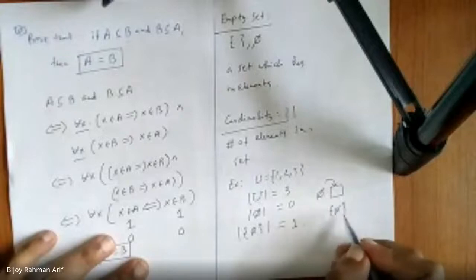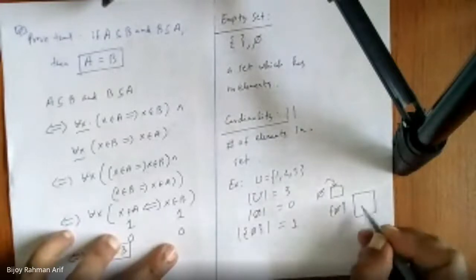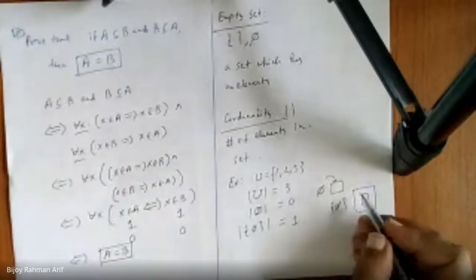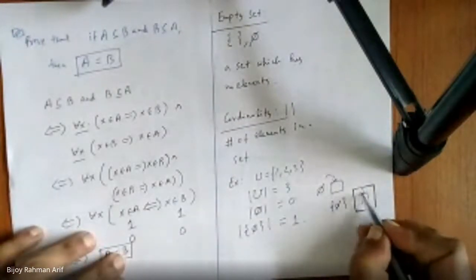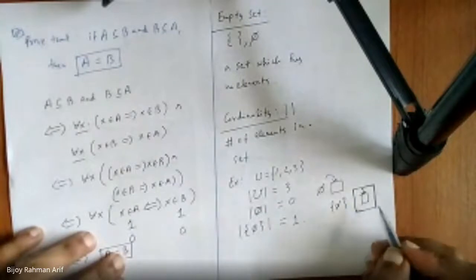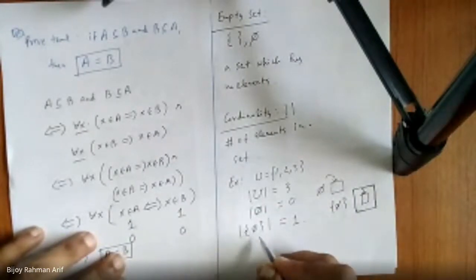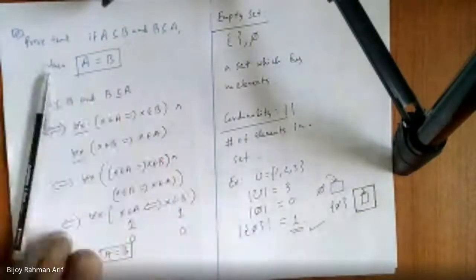The empty set is considered an empty box. Then what is the set of the empty set? It can be considered like this: there is a box inside this, an empty box. Am I right? Now, what would be the cardinality if you see from the outermost box? There is a box inside, definitely. Though it is empty, there is a box inside. That's why the cardinality of the set of the empty set is equal to 1. Did you get it?